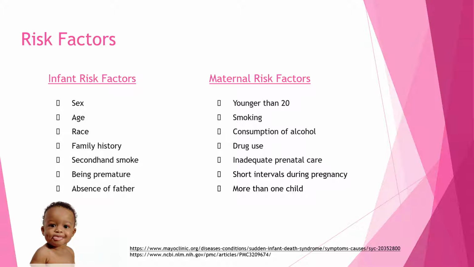And then the maternal risk factors: any mother that is younger than 20, their infant is more likely to develop SIDS. If the mother smokes, or alcohol consumption or drug use, that increases the baby's chance of developing SIDS. And then inadequate prenatal care, short intervals during pregnancy, and if a mother has more than one child, the chances of developing SIDS increases.